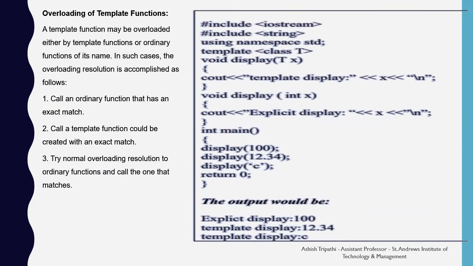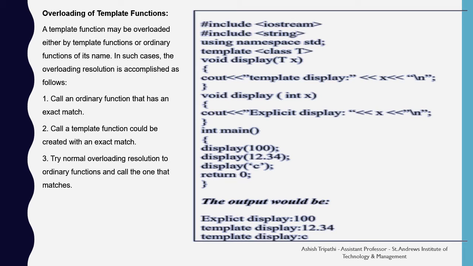Overloading of template functions. A template function may be overloaded either by template functions or by ordinary functions of the same name. In such cases, the overloading resolution is accomplished as follows. Call an ordinary function that has an exact match. Call a template function that could be created with an exact match. Try normal overloading resolution to ordinary functions and call the one that matches.